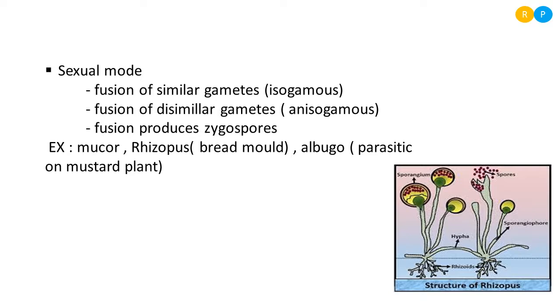So let us see examples of organisms that come under this group. One example is mucor. Mucor is a fungus that belongs to the phycomycetes category. Then rhizopus, as I told, is called bread mold. Then one more example is albugo. This is parasitic to mustard plant, that means it is an example of an obligate parasite. It causes disease in mustard plant. So these are a few examples of fungi that come under the category phycomycetes.